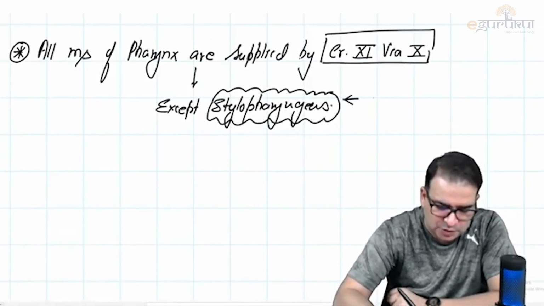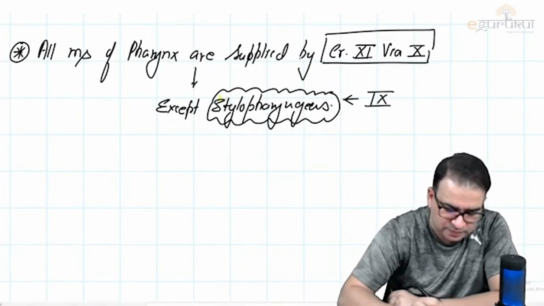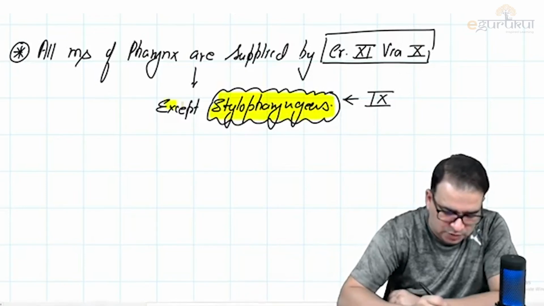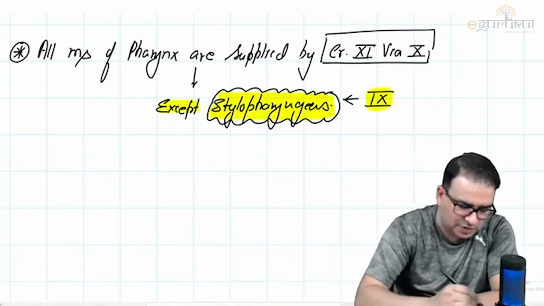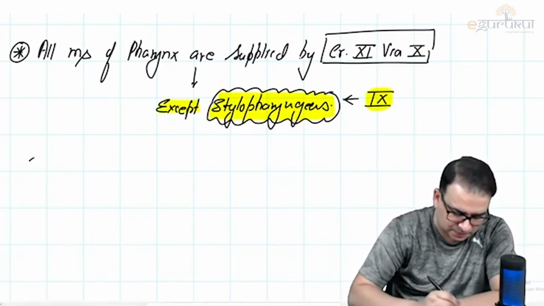And we said stylopharyngeus was the only muscle supplied by what nerve? By the glossopharyngeal nerve. Stylopharyngeus was the only muscle supplied by the glossopharyngeal nerve. That was another exception we discussed.